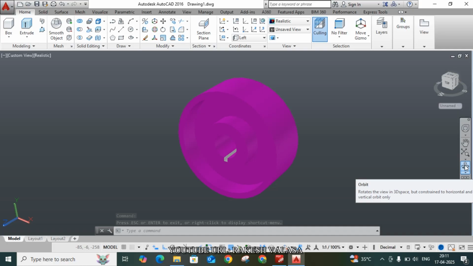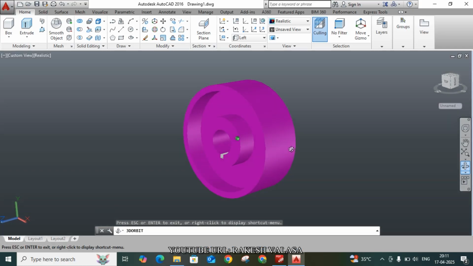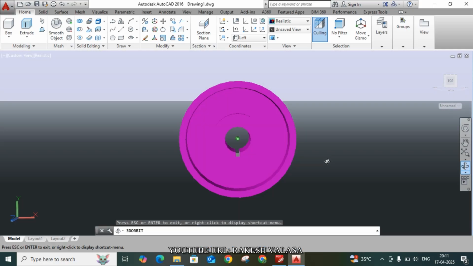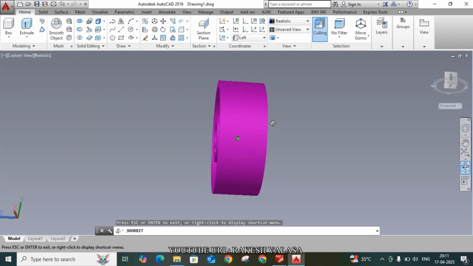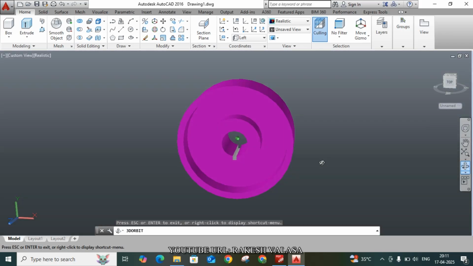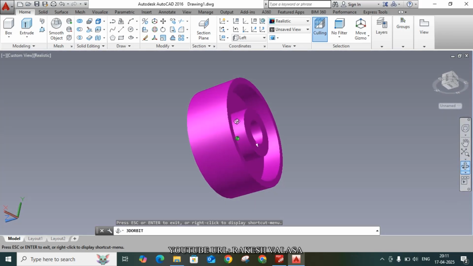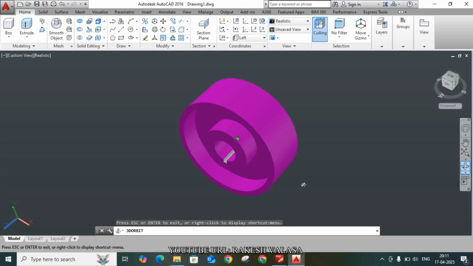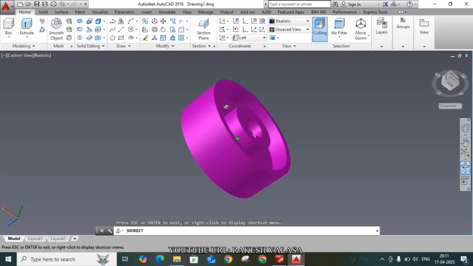You can rotate that 3D model by using the orbit tool. This is the way to develop any 3D model in an easy way. I hope this video is very helpful to you.